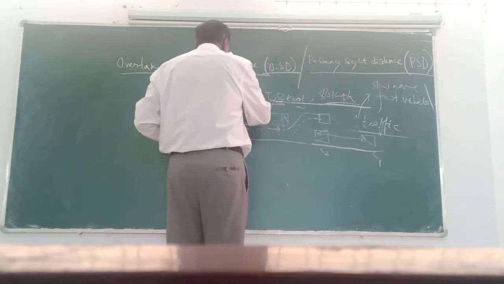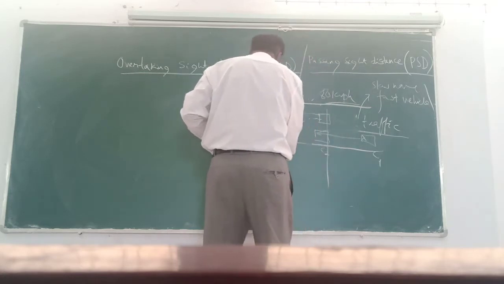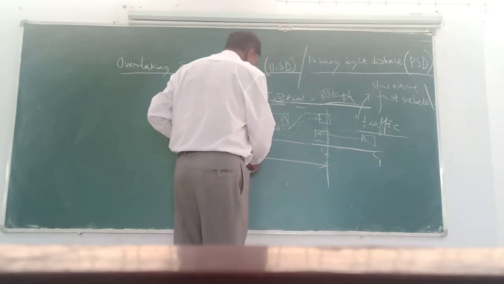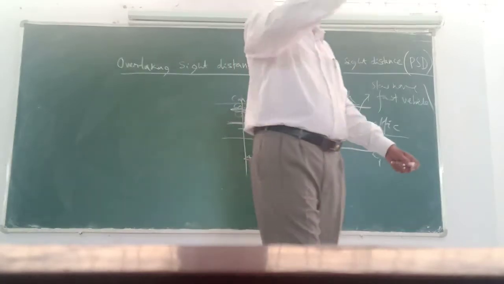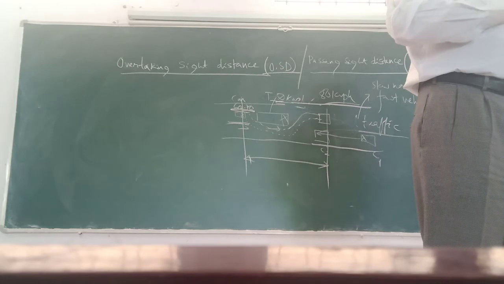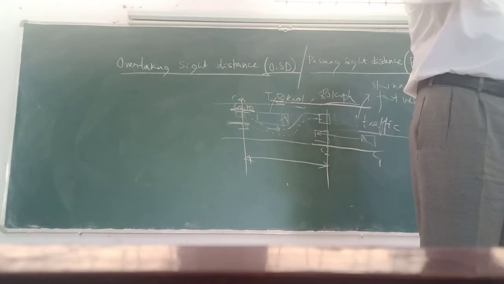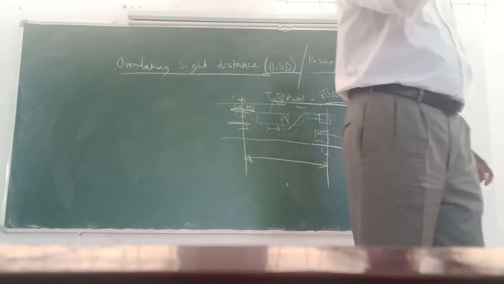So this is the total distance required by the fast moving vehicle to overtake the slow moving vehicle without colliding with the vehicle coming from the opposite direction. So this analysis can also be made.